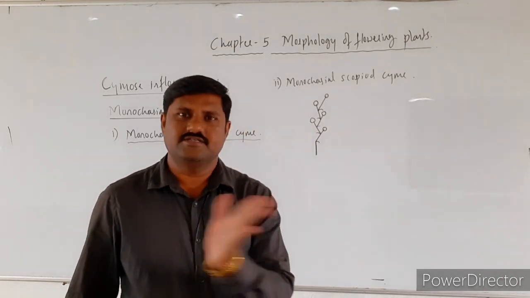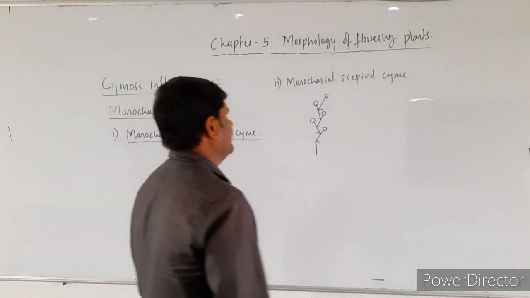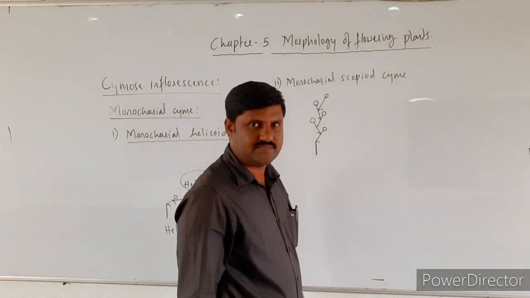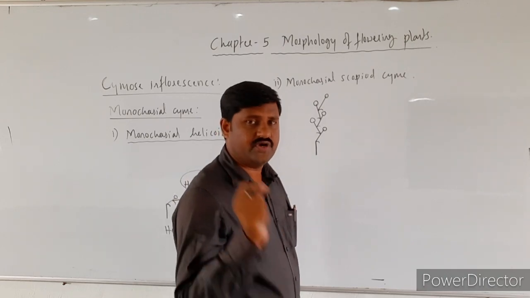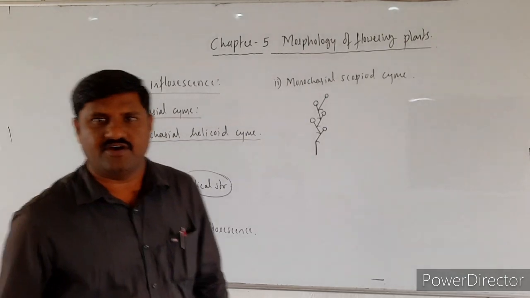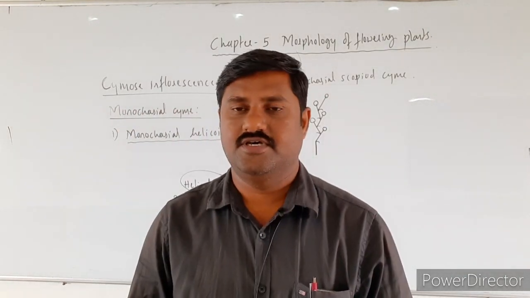How does it look? Zigzag. So this kind of monochasial cyme is called scorpioid cyme. Monochasial scorpioid cyme it is called. So these are the two major types of monochasial cymose inflorescence, right?